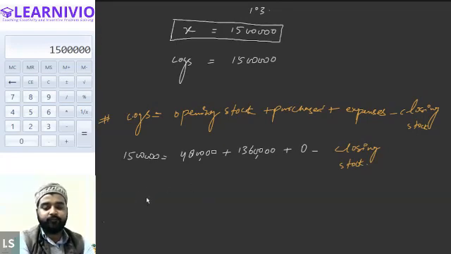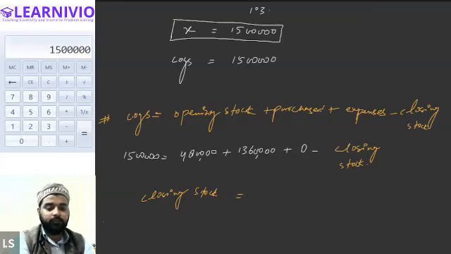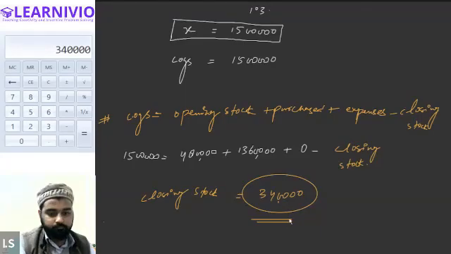All right. So find out the value of the closing stock. Halima? Sir, it's 3,40,000. Let me also calculate it. 13,60,000 plus 4,80,000 minus 15 lakh. Yes, I think that is correct. 3,40,000 is the correct answer. You got 3,40,000, Halima? Yes, sir. Okay. So this is the answer. Any doubts? No doubt. Okay.